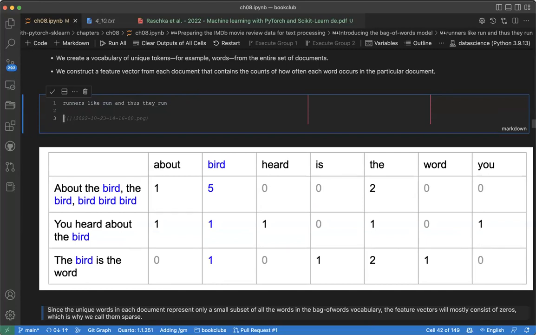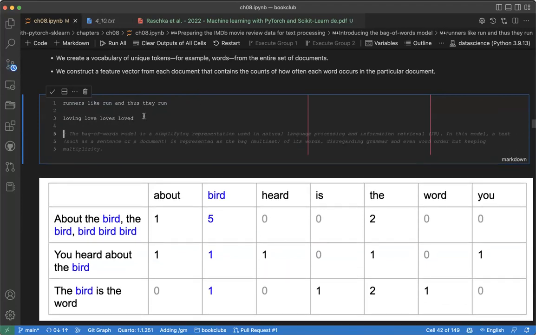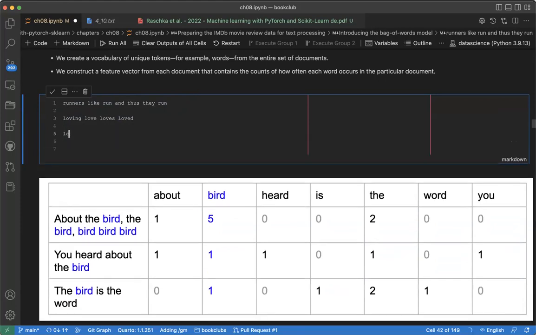For example, if I have loving, loves, can you see that? You see all these words mean love, right? So if you want to do sentiment analysis, you need to change all of these to one unique word, love. So you say that if a document contains this, it means it contains 4 love. So you can say it's so much positive. That's the main idea.